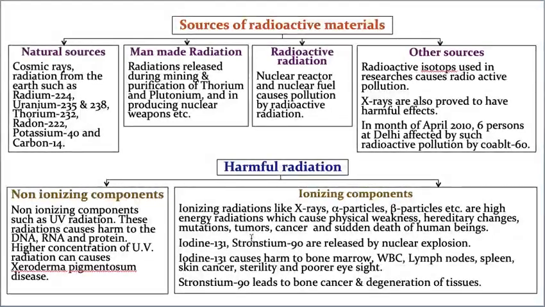Whereas iodine 131 and strontium 90 are released by nuclear explosions. Iodine 131 causes harm to bone marrow, WBC, that means white blood cells, lymph nodes, spleen, skin cancer, sterility and poor eyesight. So these are the various problems we get from iodine 131. Whereas strontium 90 leads to bone cancer and degradation of tissues. Okay, so these are some bad effects of ionizing components.